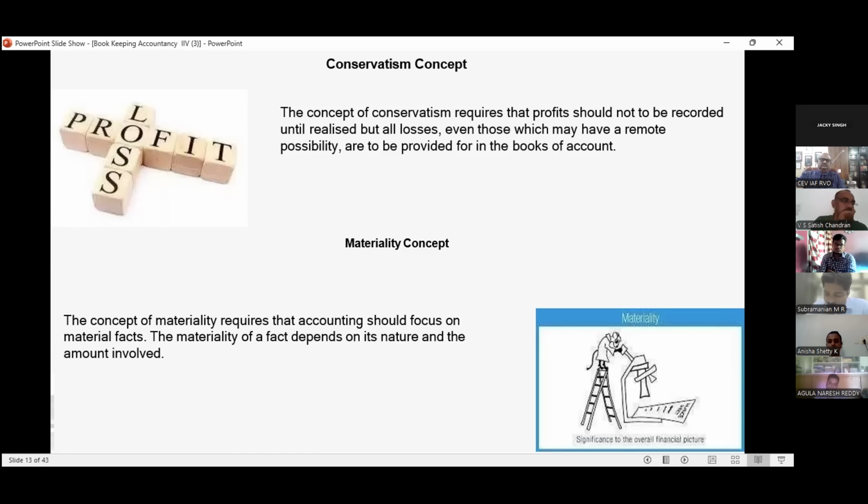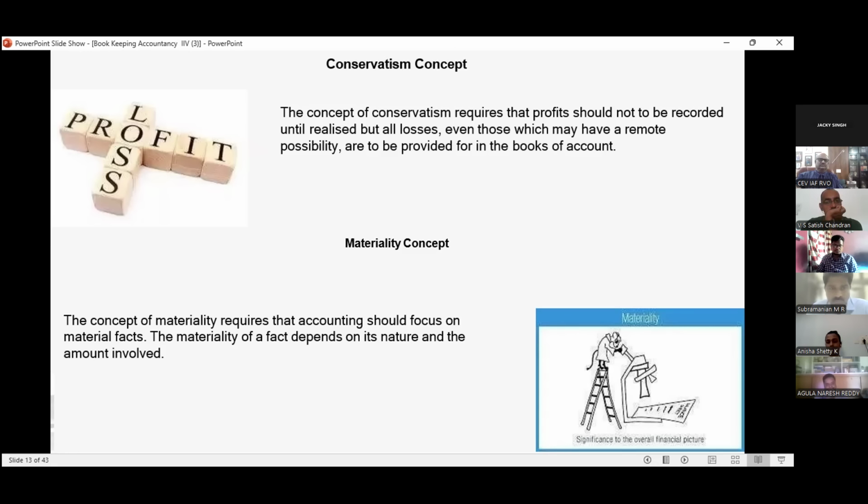Sir, please give an example. Suppose you have a doubt about a debtor, that is, when you are recovering from someone, you have a doubt. In that case, what do we do? We generally record a bad debt account. If there is a remote possibility that the amount will not be realized in the coming days, that will be recorded. But we do not record anticipated profit. The conservatism concept never says that anticipated profit should be recorded.